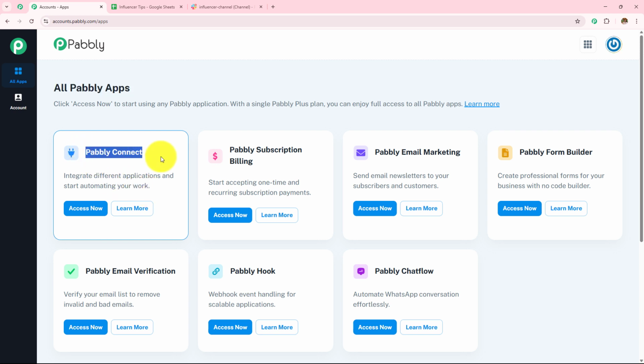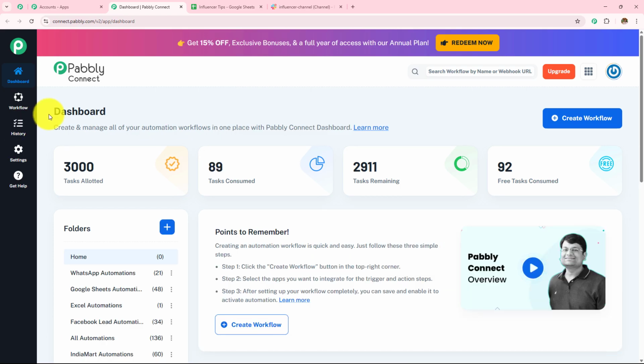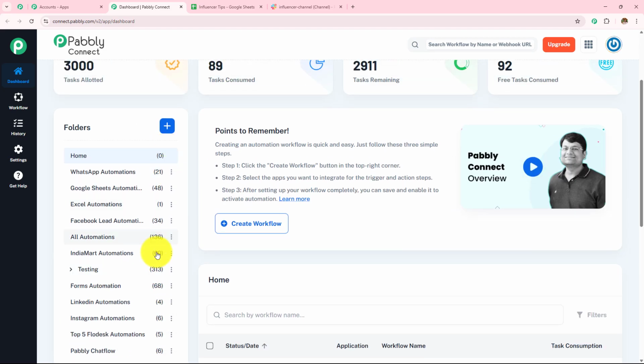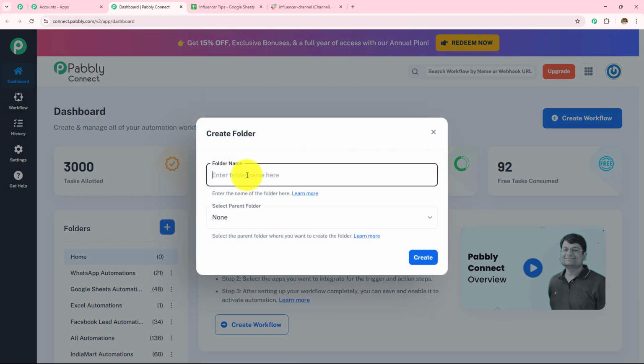Here I'm going to click on this Pabbly Connect Access Now. And it has taken me to this dashboard where I will be able to find all my workflows over here and all the folders which I've created over here. Now if you want to create a new folder, you simply need to click on this plus icon, and from here you can create a new folder.